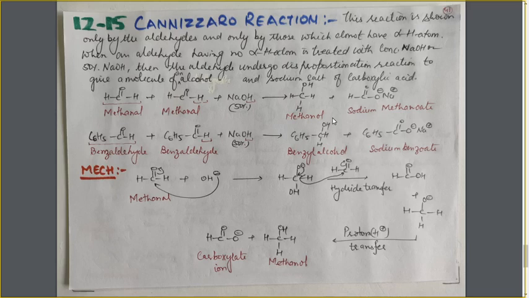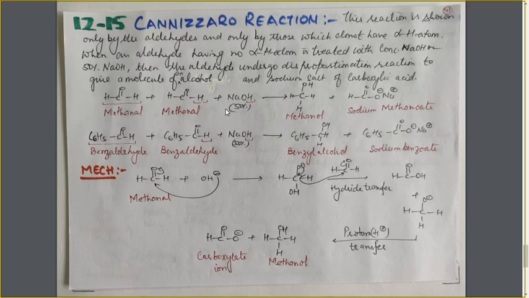Now what is this disproportionation reaction? This is the term from chapter 9 or chapter 8 from class 11th, that is redox reaction. There you have studied disproportionation reaction. What is disproportionation reaction? Those reactions in which same species is oxidized as well as reduced. So in this reaction, when aldehyde which is not having the alpha H atom is treated with 50% NaOH, one molecule of the aldehyde is undergoing oxidation to form the carboxylic acid and other molecule is undergoing reduction to form the alcohol, because aldehyde on reduction gives the alcohol.